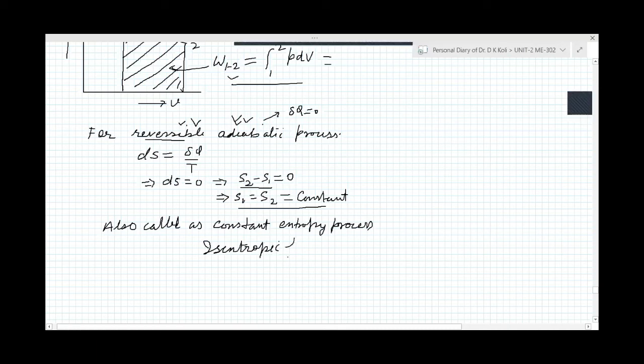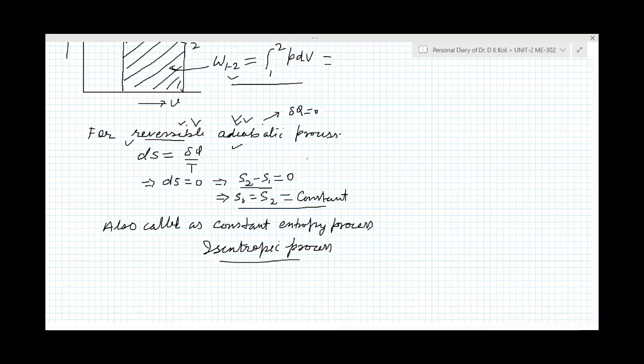Any process which is reversible as well as adiabatic will be an isentropic process. The process which is reversible and adiabatic is an isentropic process.